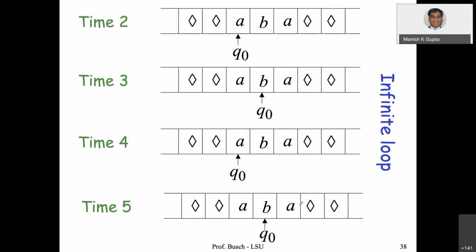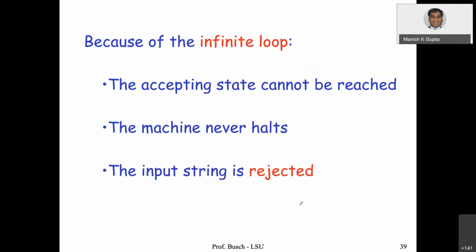So there is a possibility that a Turing machine may enter into an infinite loop. And this kind of thing you might have encountered while writing programs, so it's very important. Because of the infinite loop, the accepting state cannot be reached. The machine never halts. The input string is rejected.